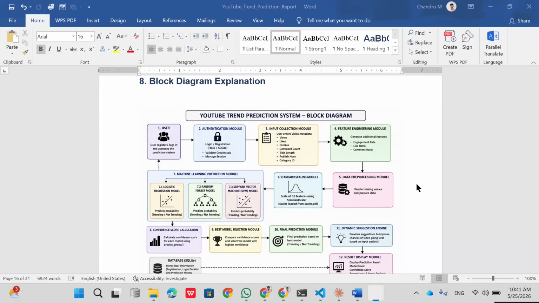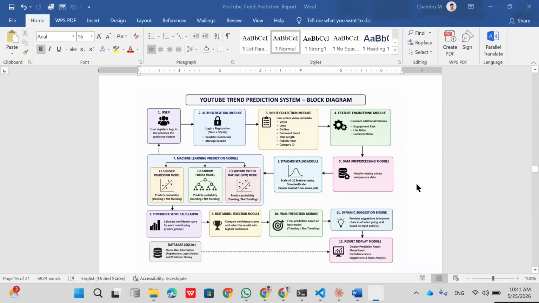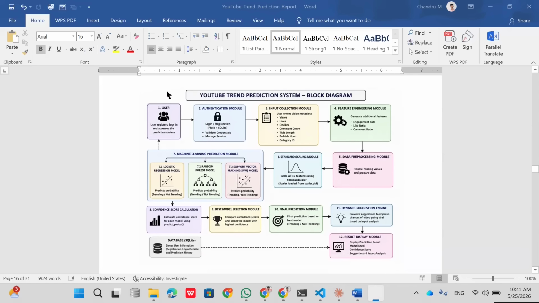to improve it. So here you can see the block diagram of our project. This is for the user, then the login and registration, which will use SQLite, then input collection. These are the inputs we are going to provide: views, likes, dislikes, comment count, title length, publish hour, category ID, everything.